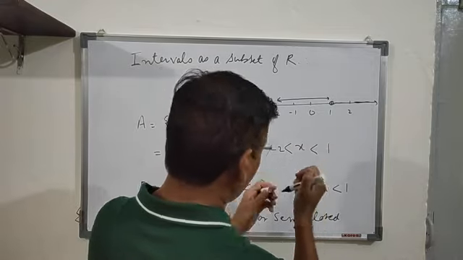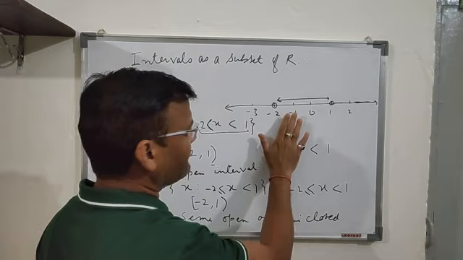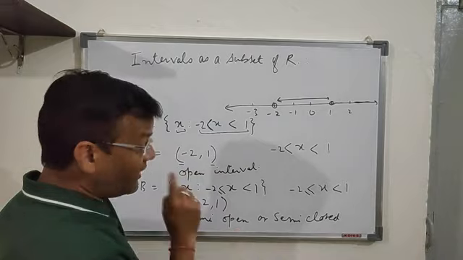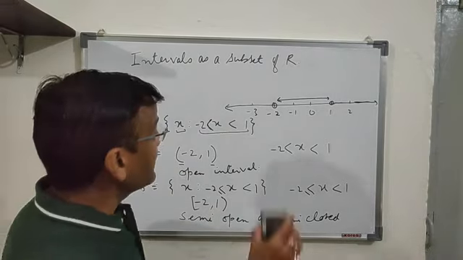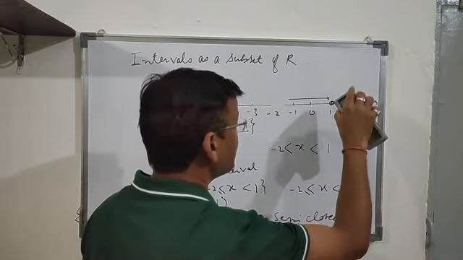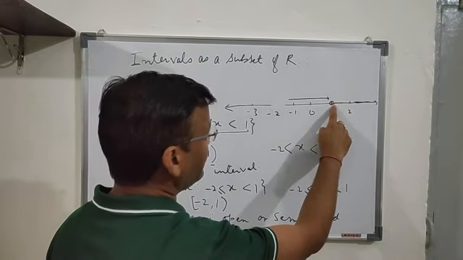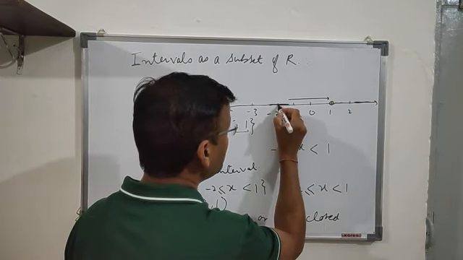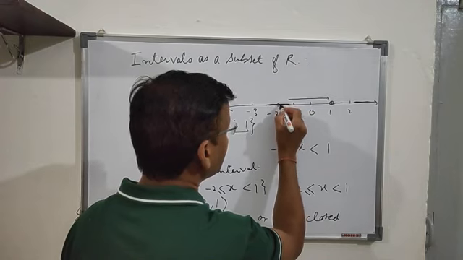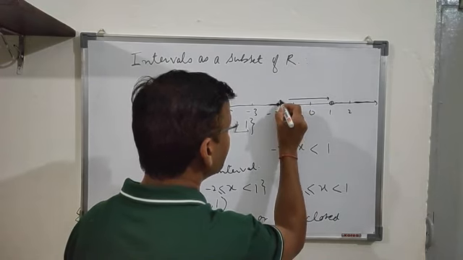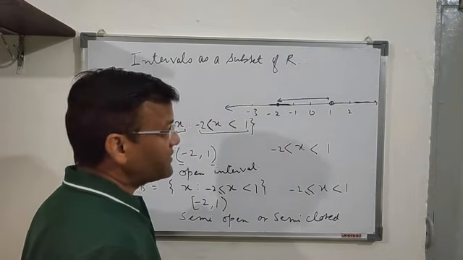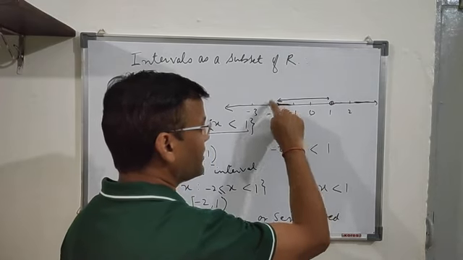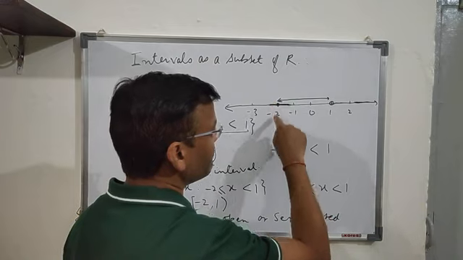Now it's very important, one more thing: if I have to represent this on a number line, I have to write it in this way. This is the method to represent it on a number line. What you have to do here is use a hollow circle, which represents that 1 is not included. And a solid circle represents that -2 is included in this one. So hollow means 1 is not included, I have used a hollow circle here, and you can see that the solid circle represents that -2 is included.